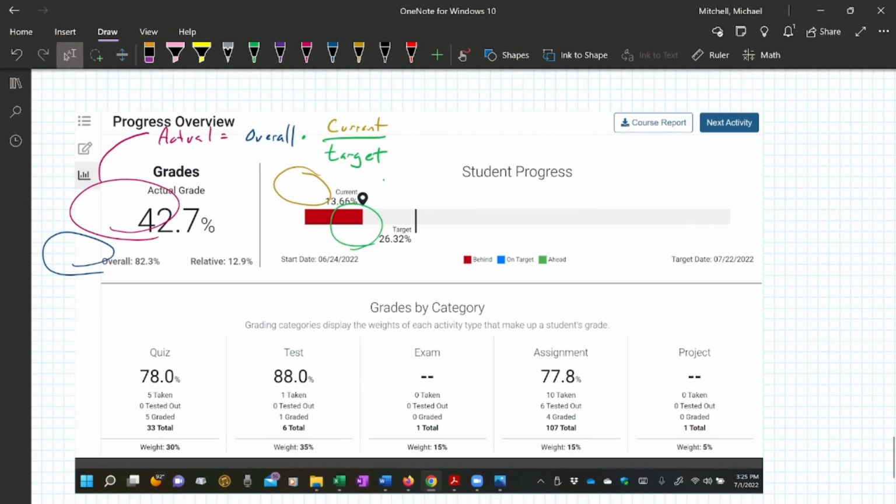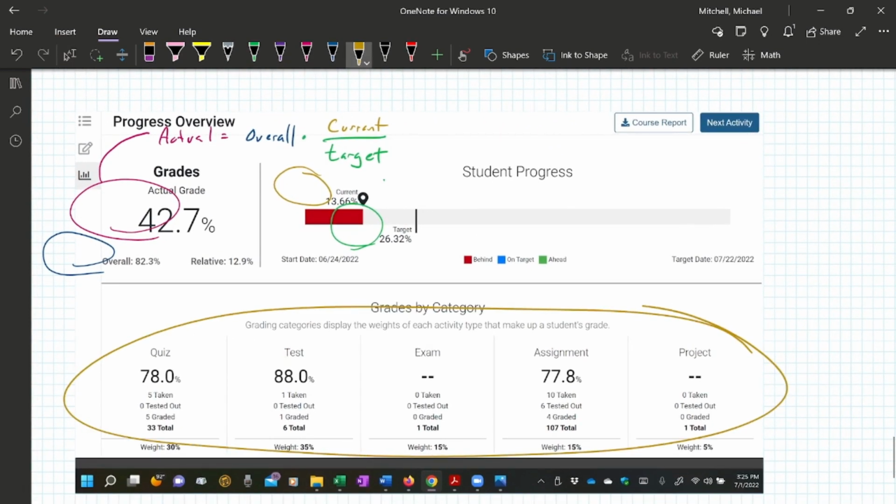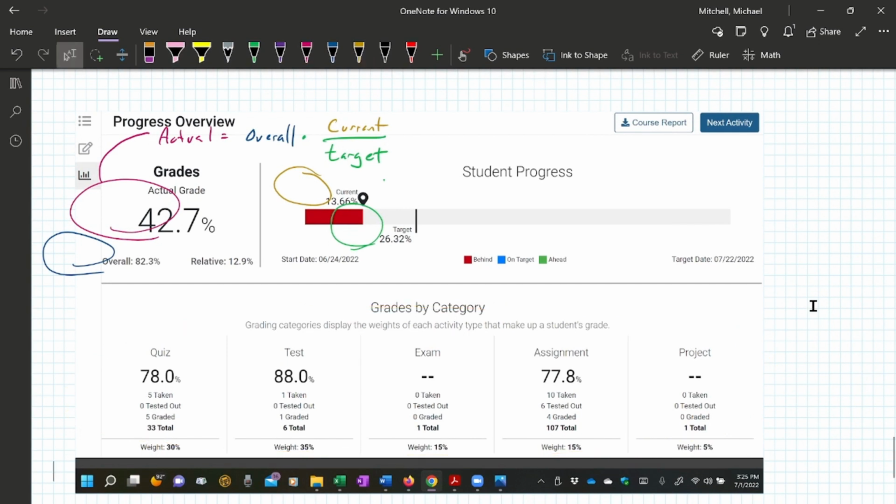Progress overview. Notice grades by category. Tells you how you're doing on all the different sections of the class down there. Okay, so you can identify spots where you can improve. Up here, so first notice in red, the students behind. That will become more relevant. This is where they're supposed to be. You can see you got your little key for the colors down there.